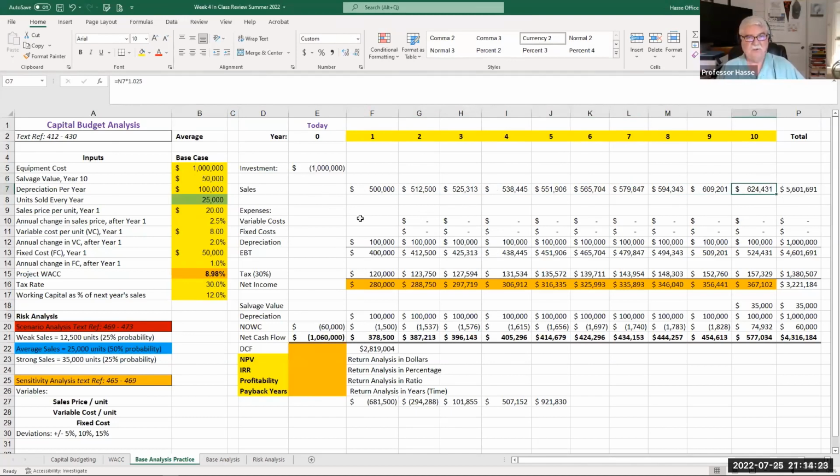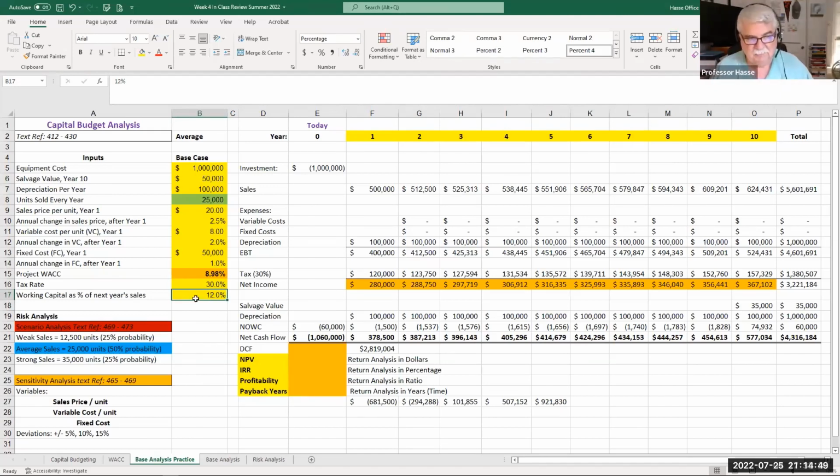Another interesting thing to note after we do this revenue is the working capital. Working capital is additional capital that you need to run your asset during the life of the asset. It could be setup costs. It could be additional receivables or inventories you have to fund. You'll eventually get all this money back, but it's additional dollars that you spend during the life of the asset.